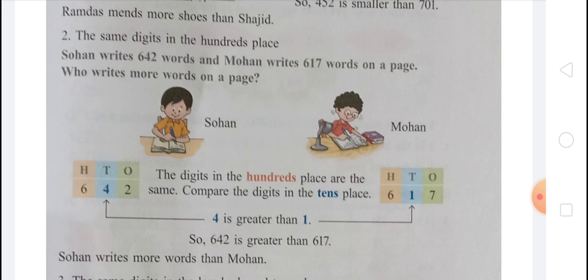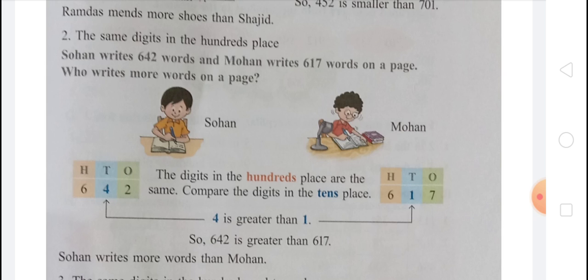You can see here that Shohan writes 642 words, and Mohan writes 617 words. You can see here that the 100 places are the same. That means in 642 on the 100 place there is 6, and in 617 on the 100 place there is 6. So both are the same.